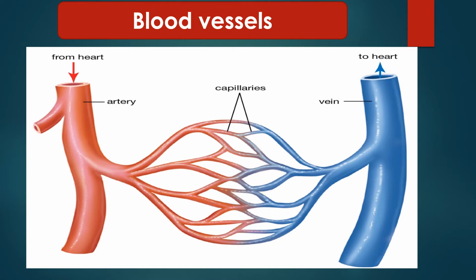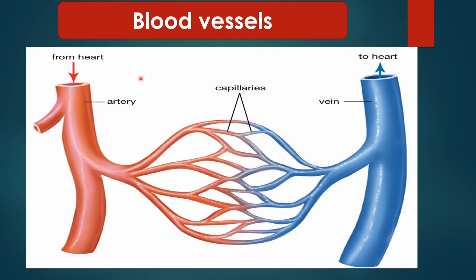To circulate this blood in the human body, we need blood vessels. So what are blood vessels? These are tube-like structures which transport blood from one part to another. We have three different kinds of blood vessels.